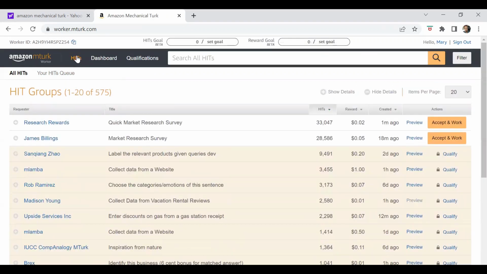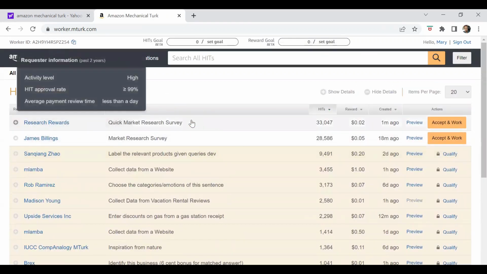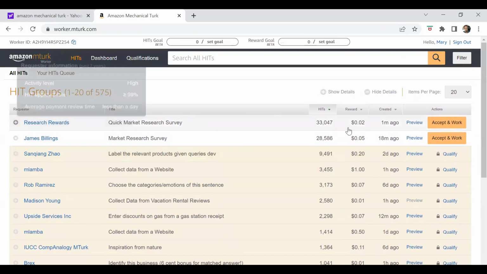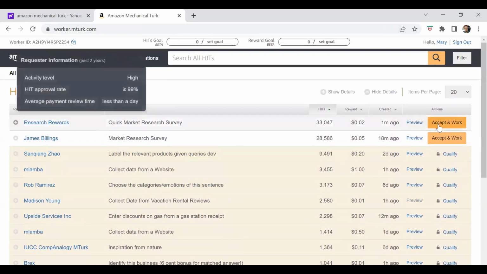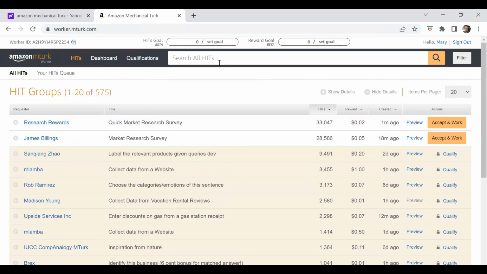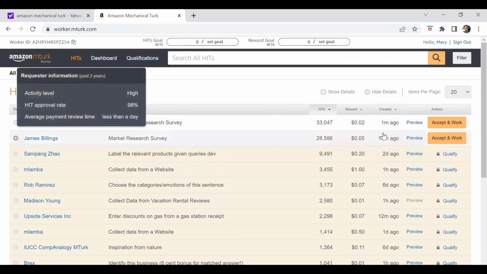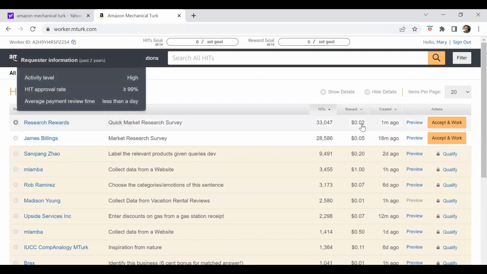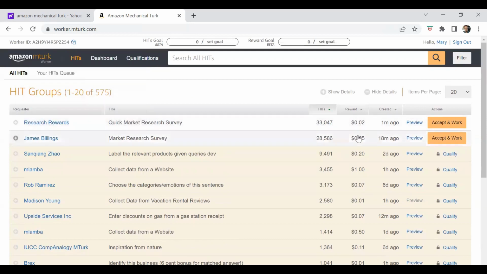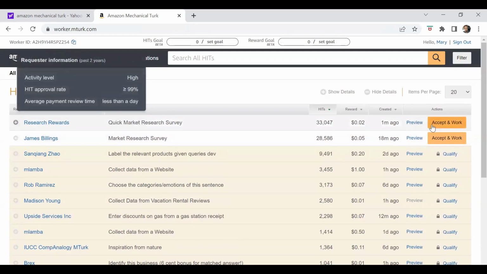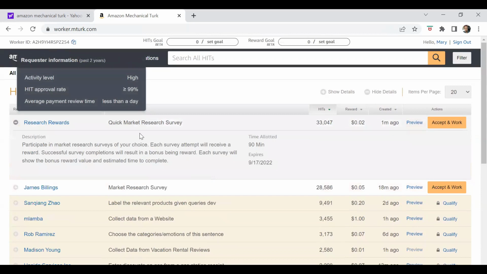So you have to continue to do the HITs. The HITs are just micro tasks they can give to you as a new member. Once you sign up with Amazon, just go to these HITs and do the simple task. You can see this one for $0.02, this one is for $0.05. So just accept the work and get it done with, okay? Once you're done, you click on submit.